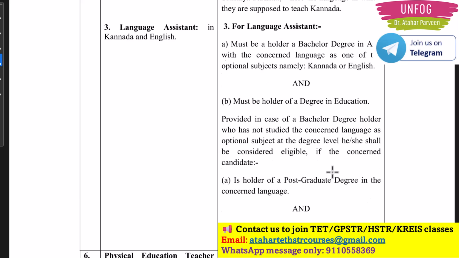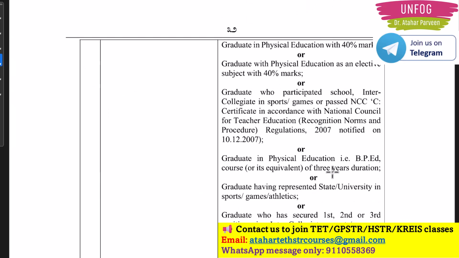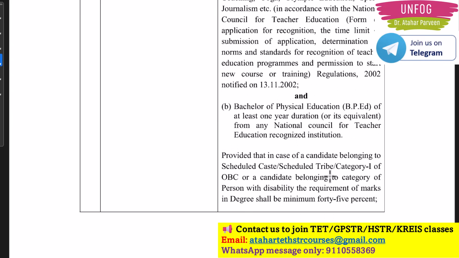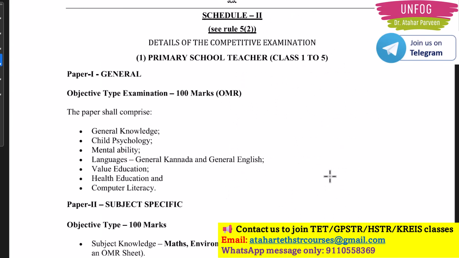Then what else? Talking about our exam pattern, as I already told you, the descriptive part is removed now. Even for GPSTR there is no descriptive part, but in 2022 GPSTR had a descriptive part, right? So now for PSTR also there is only paper 1 and paper 2, but as I told you, you should score a compulsory 35% in paper 1 and in paper 2 separately.